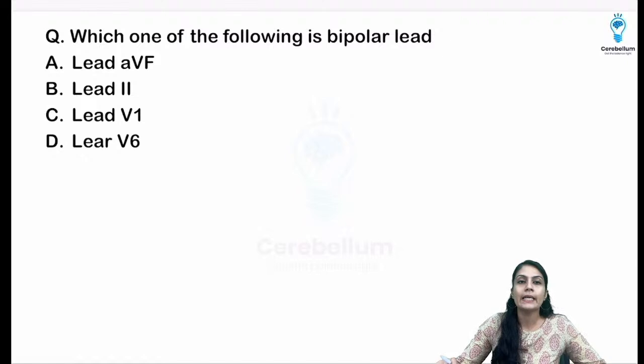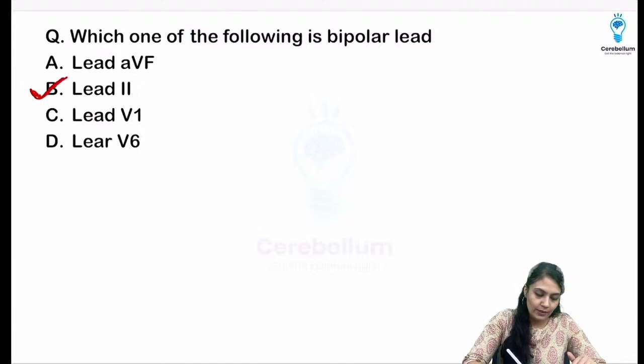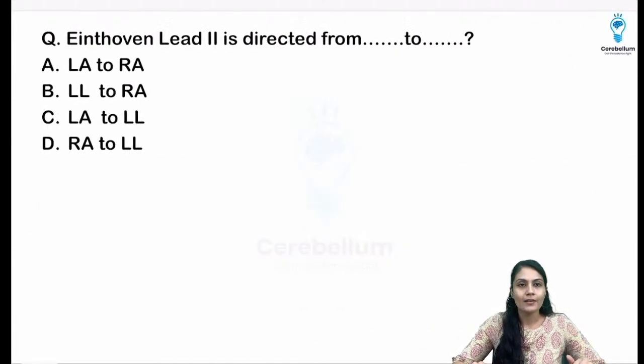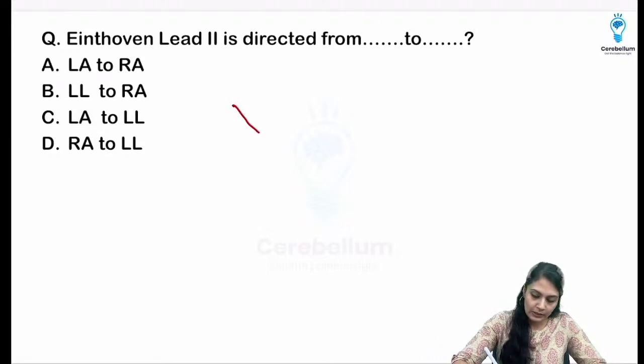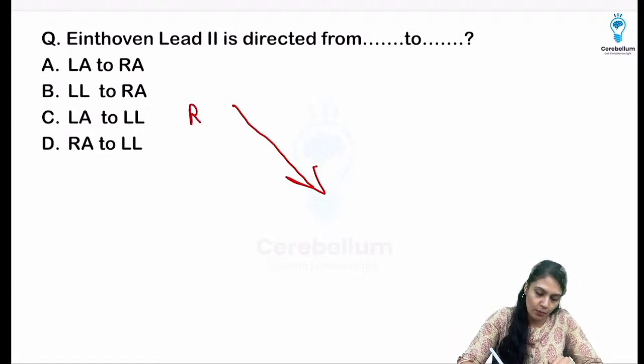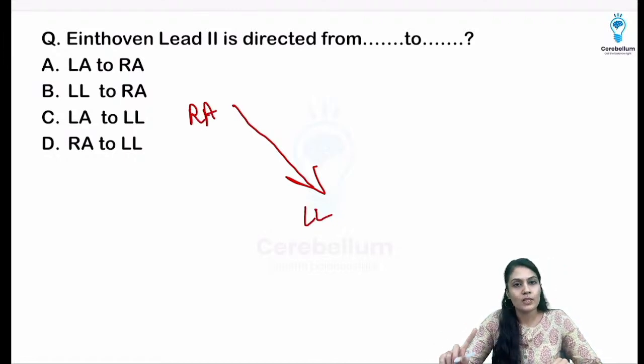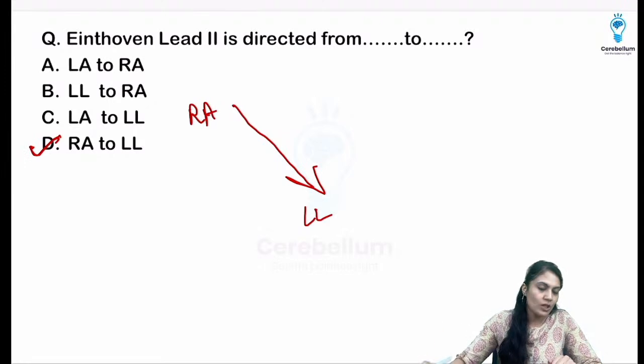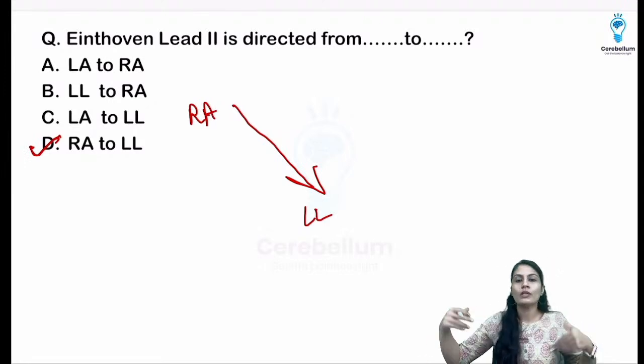Which one of the following leads is bipolar? Thankfully, bipolar leads are the simplest to remember. That is 1, 2, 3, right? Which we have learned in LKG, UKG. So lead 2, right? And this is the most standard lead. Lead 2 is directed from, in the Einthoven triangle, always taking the negative pole first and then going towards the positive. And we know that lead 2 is going to follow the direction of depolarization, that means from RA to LL in the Einthoven triangle. So the answer over here is option D, that is from right arm to left leg.